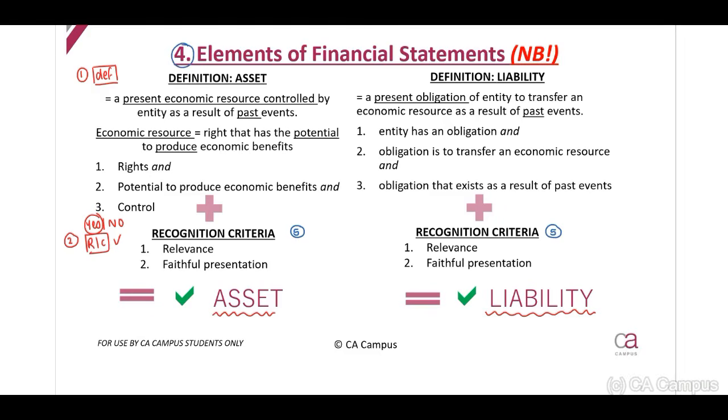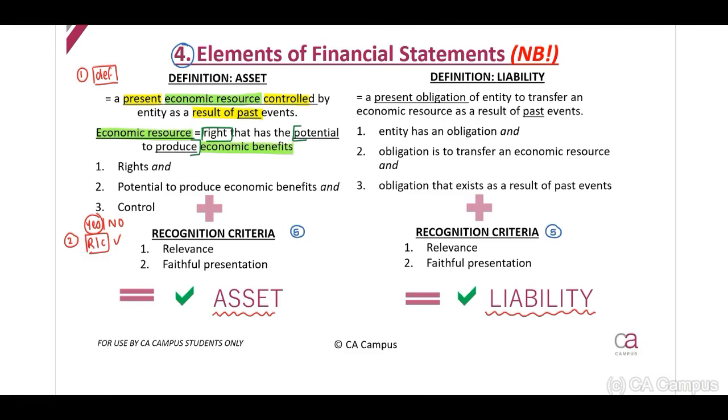Now, when we look at the definition of an asset, the conceptual framework indicates to us that this is a present economic resource controlled by the entity as a result of past events. But what is the economic resource? This is a right, and important, guys, to focus on the right that has the potential to produce economic benefits.